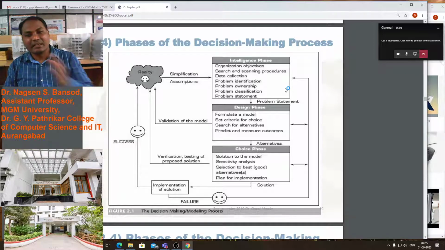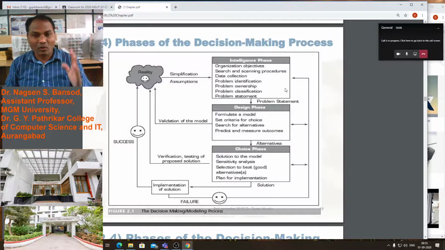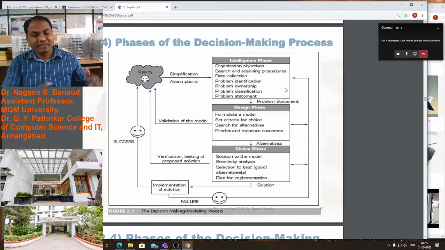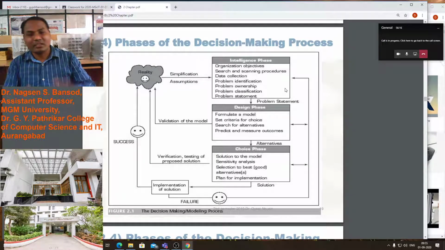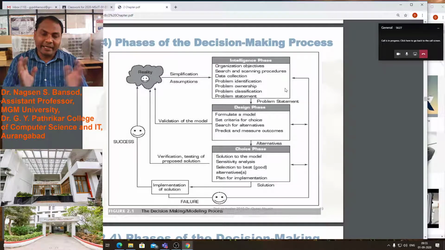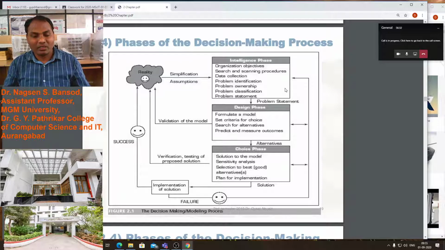Then search and scan the procedure. Search all the procedures: how the processes are going in that company, how the people are working, how they are keeping their records, how they are following, how their payment is going. All these activities we have to scan. Then data collection: we have to collect data from our company as well as from the market and from other companies, other vendors. All information we have to gather, all data we have to acquire.